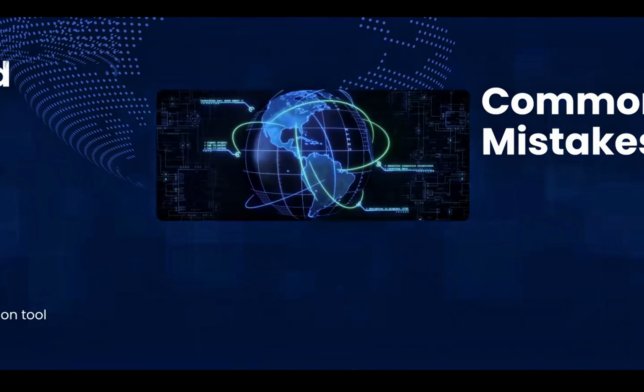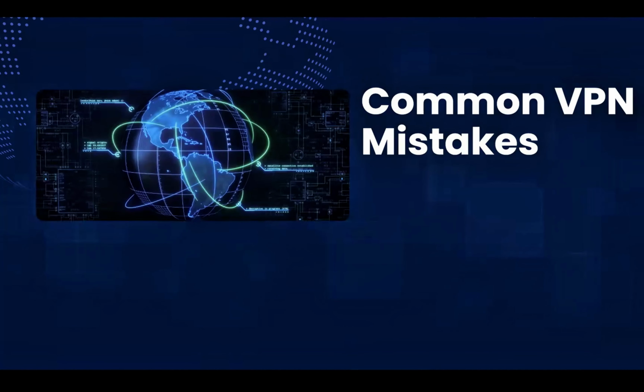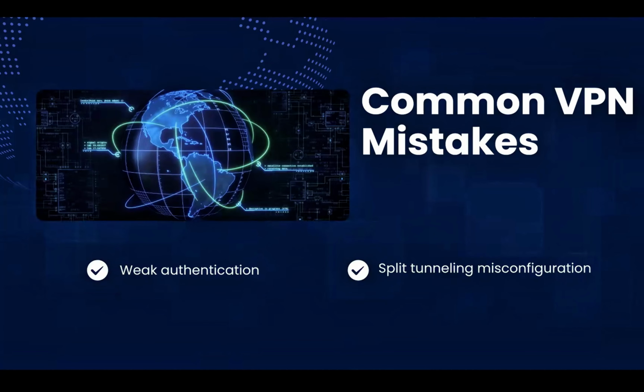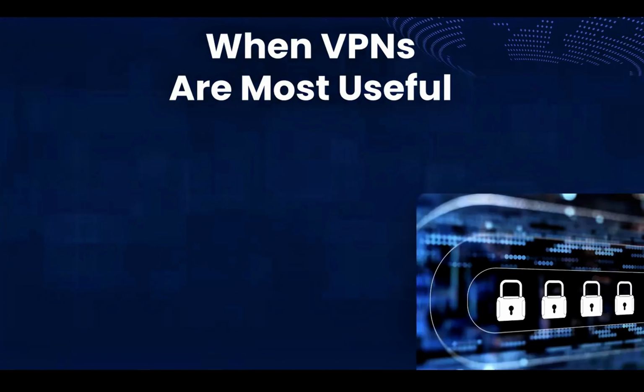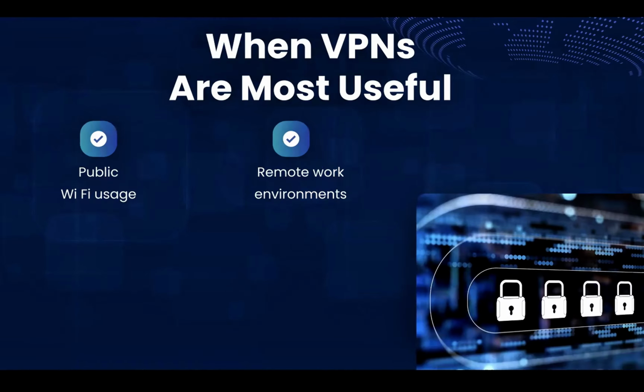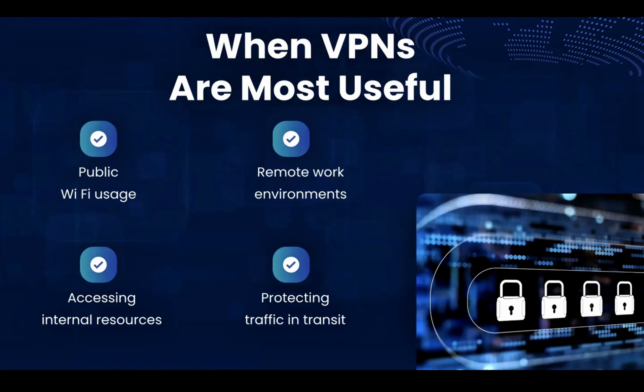What are the common VPN mistakes? Here are some of the common mistakes that we have for VPNs. We have weak authentication, misconfigured split tunneling, outdated VPN software, and over-trusting VPN access. So when are VPNs most useful? VPNs shine in specific scenarios. Here are some of them. When we are using public Wi-Fi, it also supports remote work. It helps us when we are trying to access internal resources, and it helps in protecting data in transit.